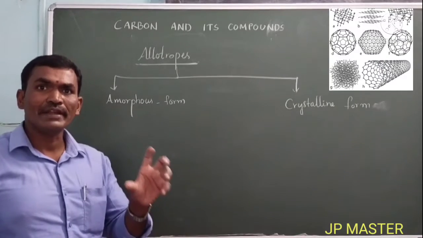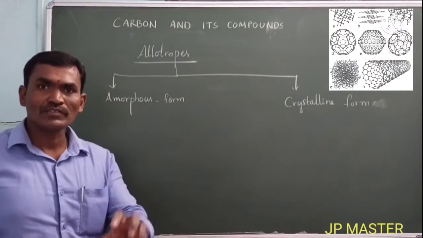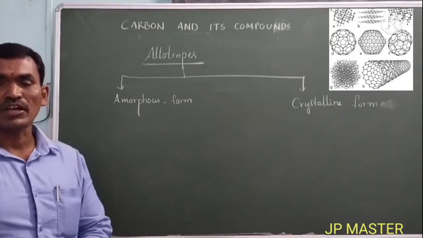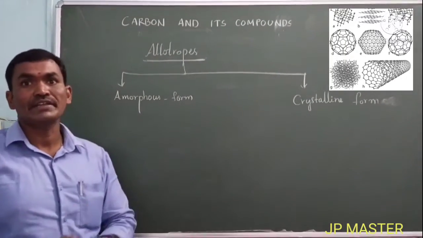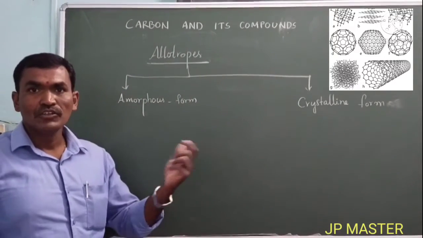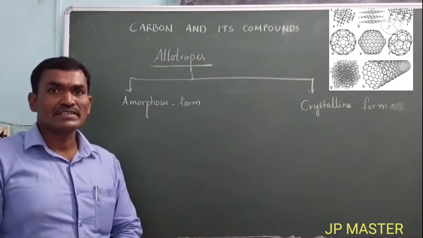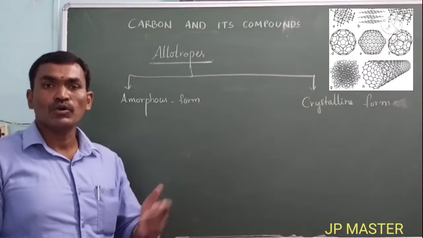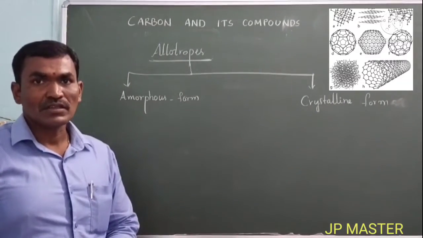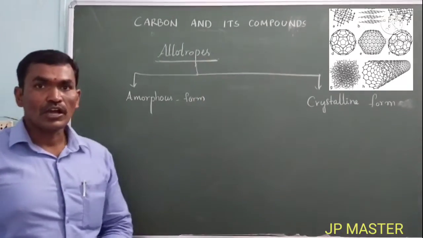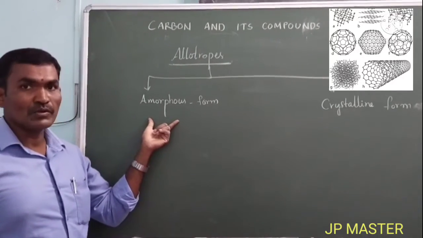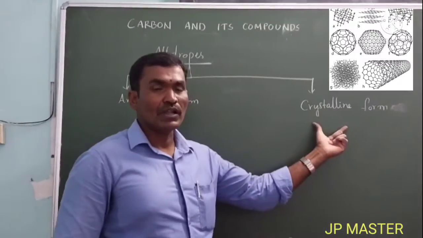But coal is also made of carbon. So here also carbon is there in the chemical structure. But both are quite different. One is very strong, one is completely black, one is shining in nature. So an element which exists in two or more physical forms but has similar chemical properties is called allotropes. Carbon allotropes are of two types: the amorphous form of allotropes and the crystalline form of allotropes.